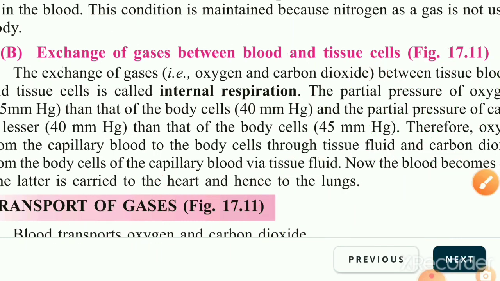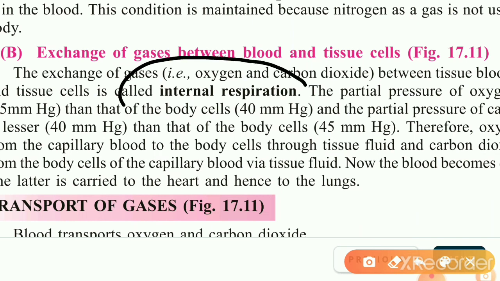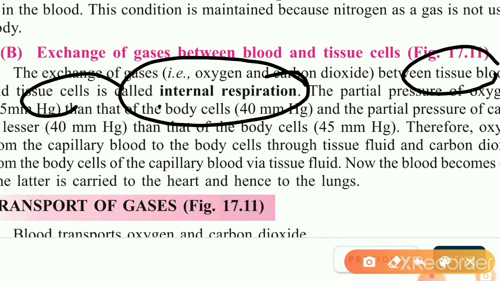Clear? Now one more important term you should know from here: whenever we talk about the exchange of gases between the tissue or the body cells and the blood, that is known as internal respiration. Is it clear? So that is all for today.